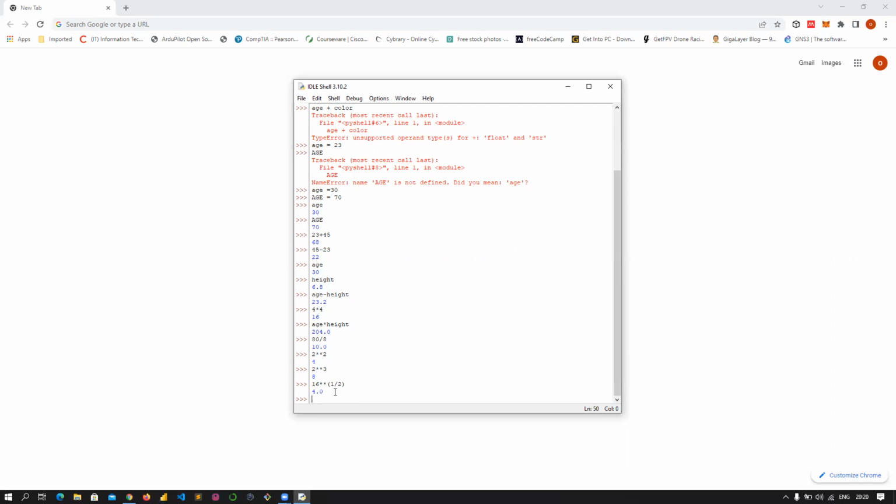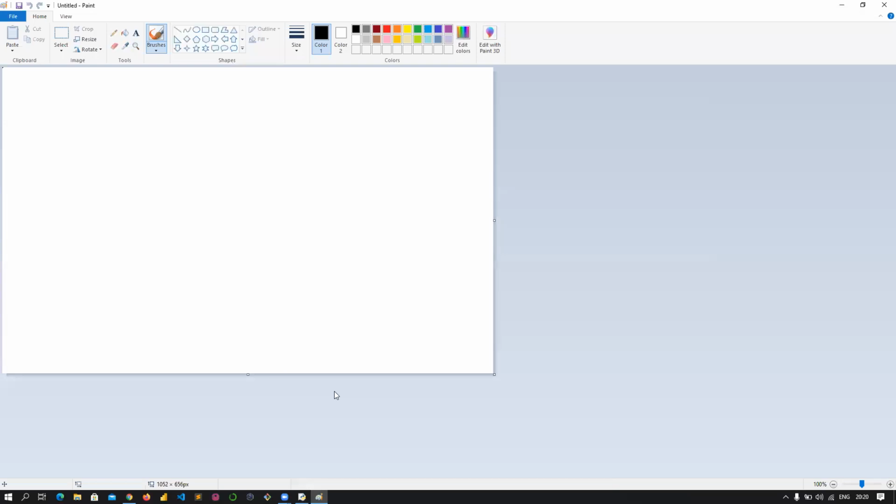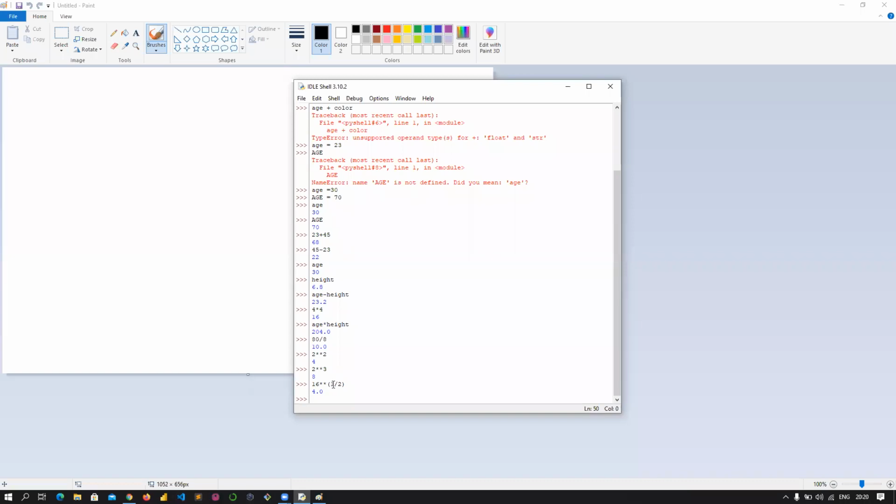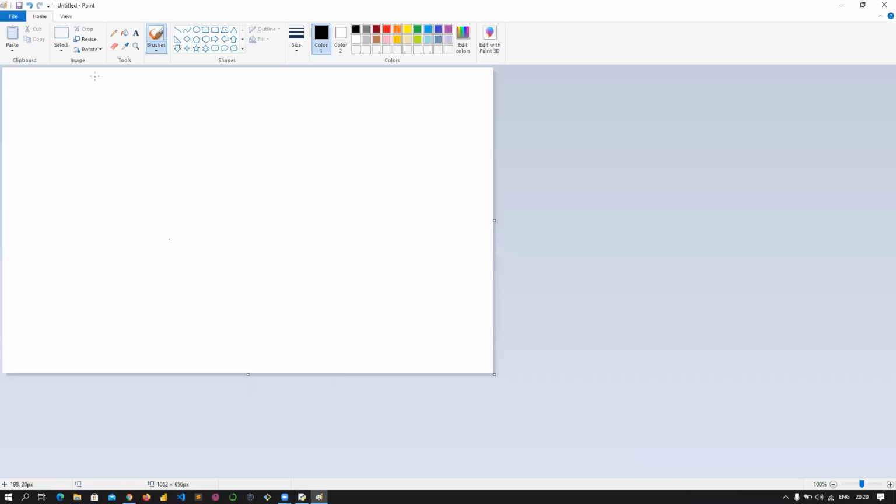Let me show you guys something. Let me just refresh your memory when it comes to mathematics. What I did before, you recall that this particular expression is the same thing as 16 raised to the power of 1/2. And according to the law of indices and logarithm, if you can recall, this can also be written as the square root of 16. And the square root of 16 is what? So you know the answer already.